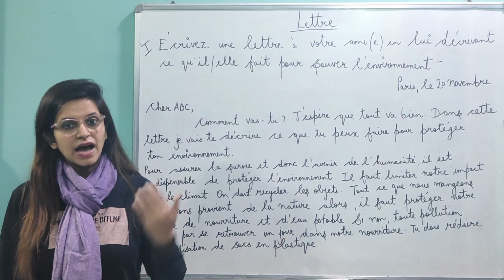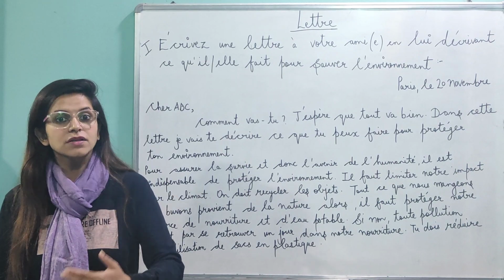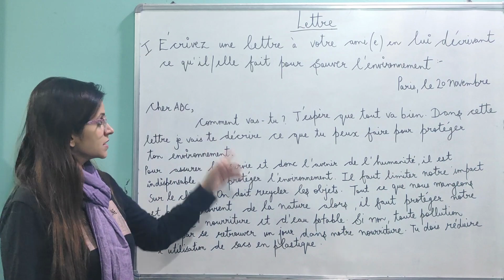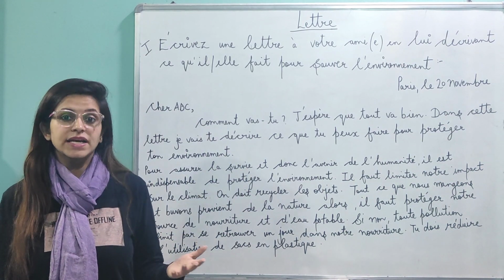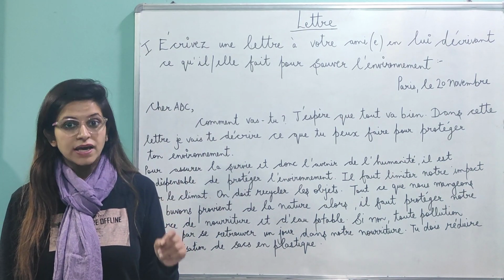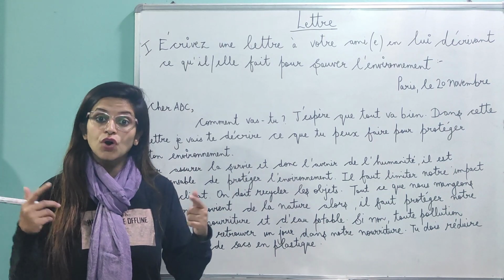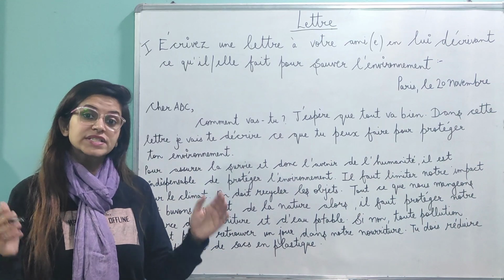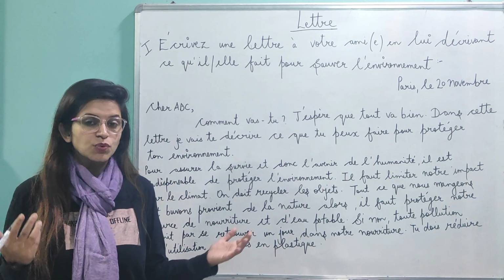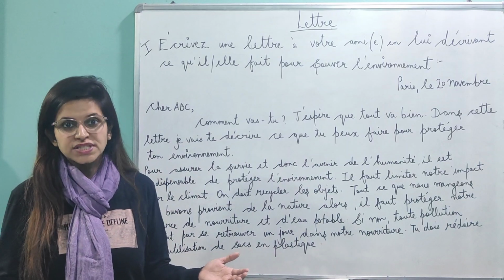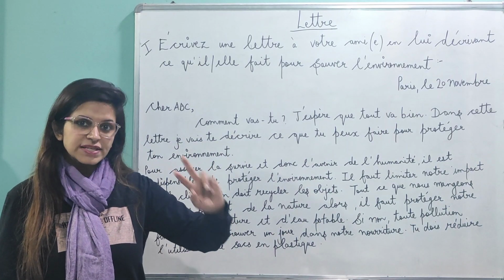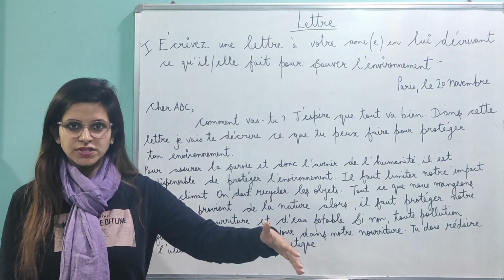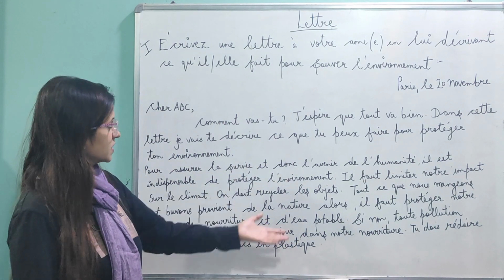When you say that I do all of these things, I recycle the objects, I switch off the lights, you're talking about yourself. Similarly, there is one more lesson, the chapter on health. It can be giving suggestions to your friend on how your friend can take care of himself or herself, or it can be about you. You were not keeping well, so what did you do for staying healthy? So these two lessons are where two letters are possible: one for yourself, one for the other person. Today I have taken it for the other person.